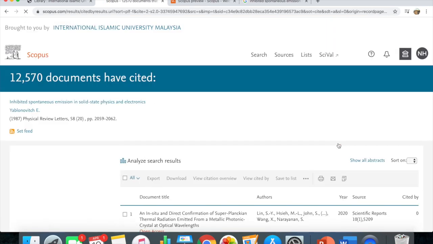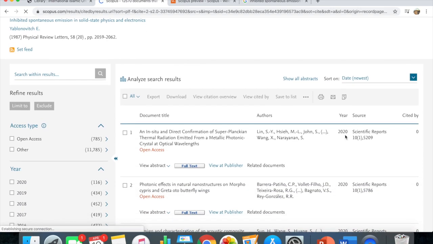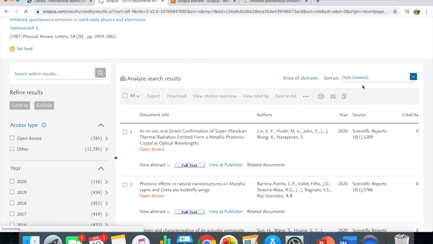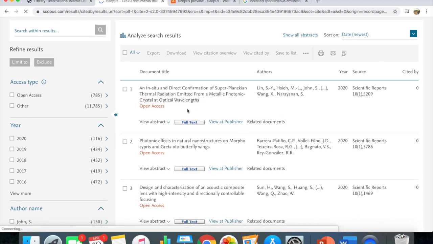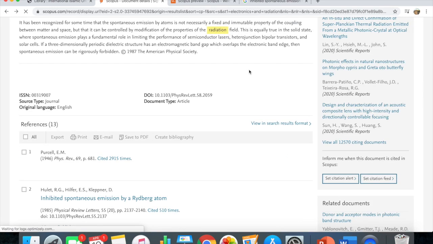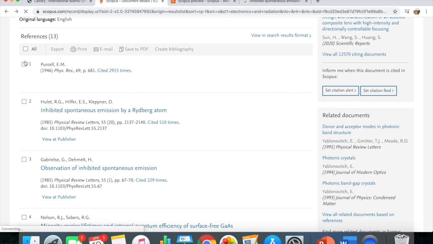There's 12,000. You can go, and again you can sort it by newest or higher citation. You can see the recent ones who are interested in the paper like you, and if you want to read the paper, you can click the paper. So that's how you do it. Also if you go back, you can see this paper has 13 references.